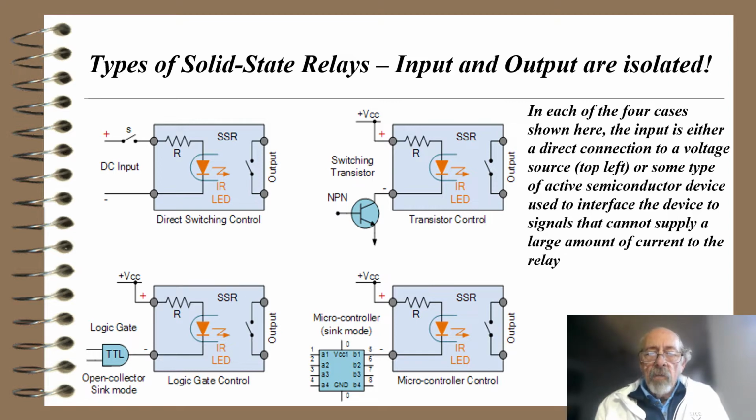The bottom right-hand one shows a microcontroller, where the microcontroller, if I have the correct inputs to it and running a program, it looks like connection D1 will go low. That will activate the infrared LED and cause the output to close. So all these things are used to interface the device to signals that cannot supply a large amount of current to the relay.